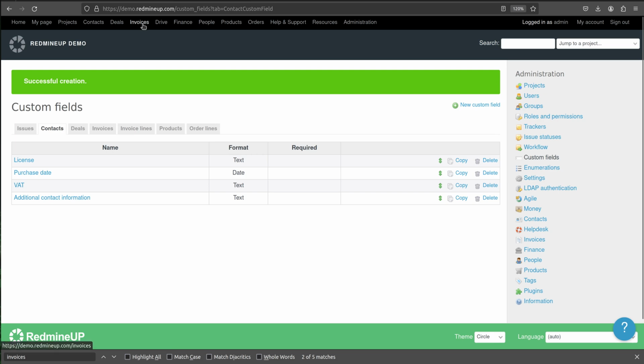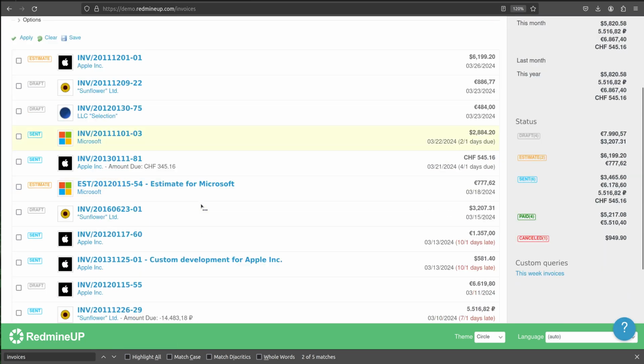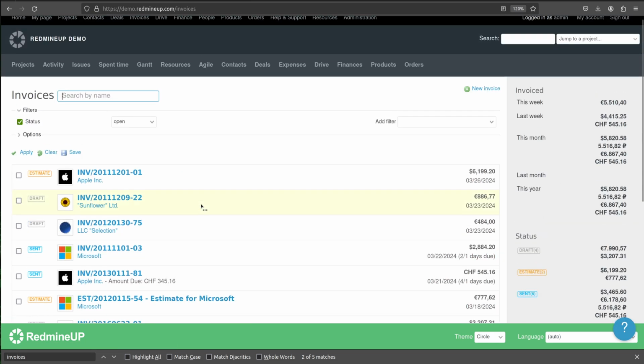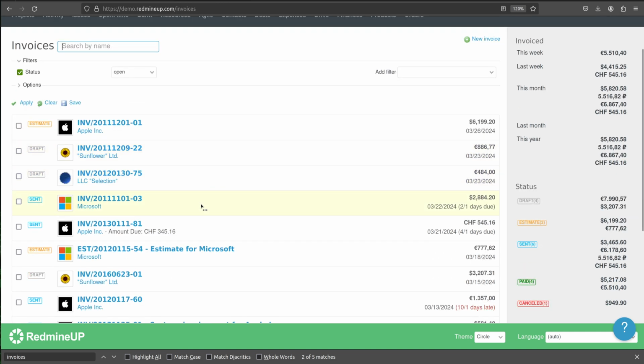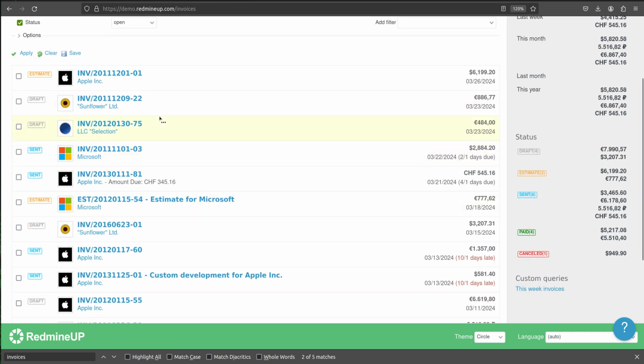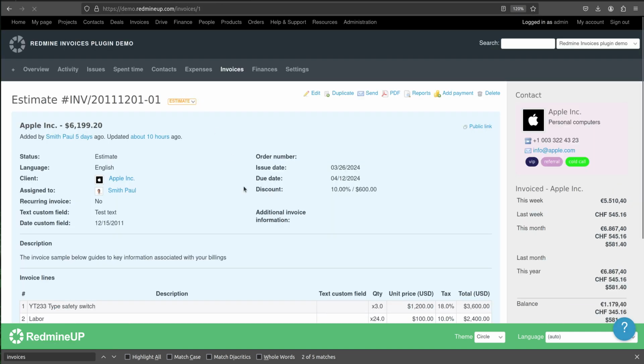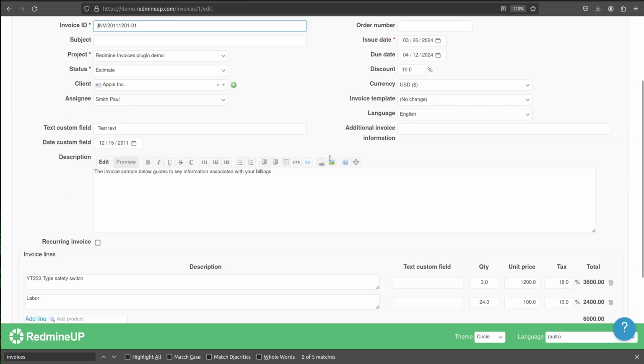Now let's go to the invoices and pick, for example, the first one, and into this custom field additional invoice information we are going to add some text.